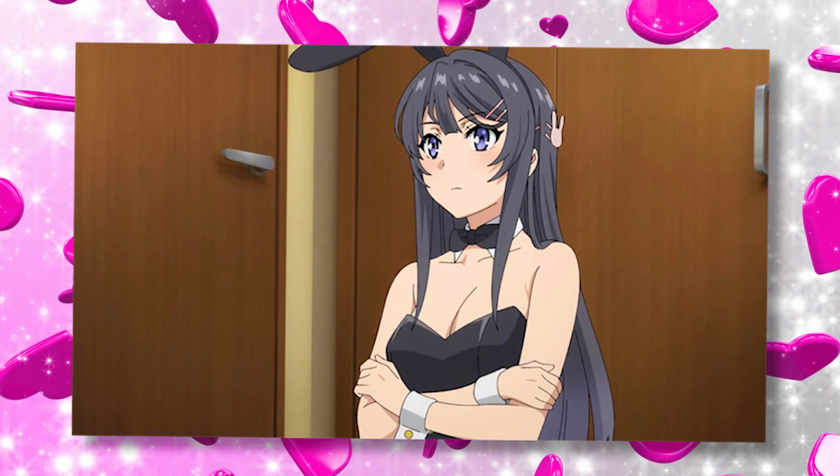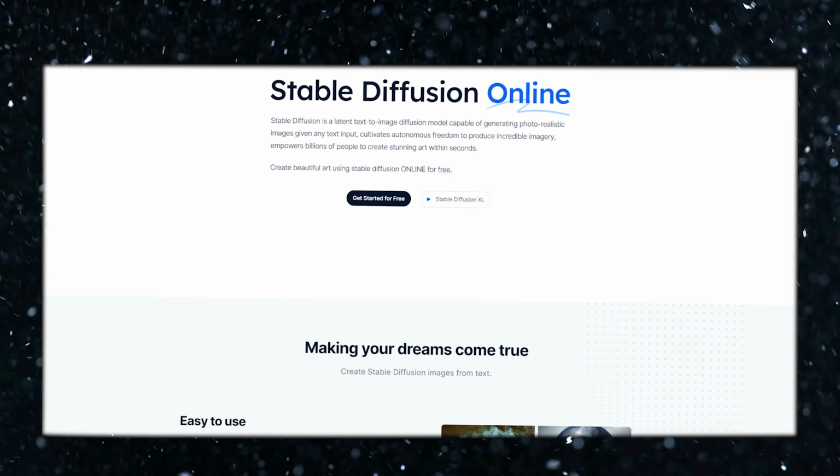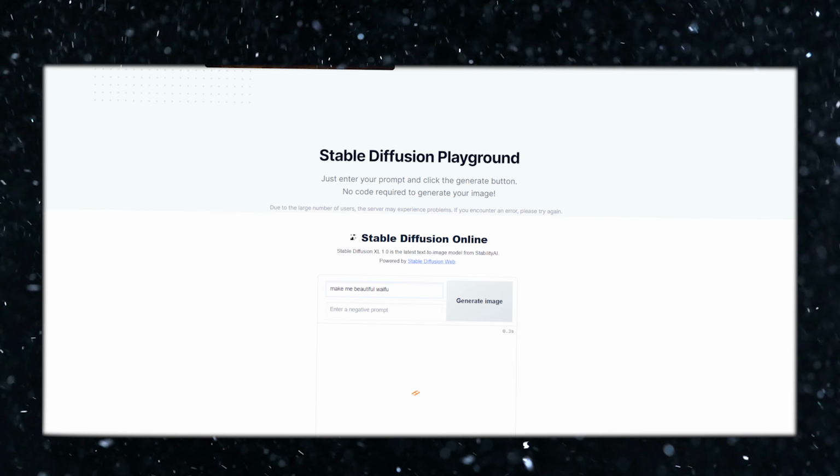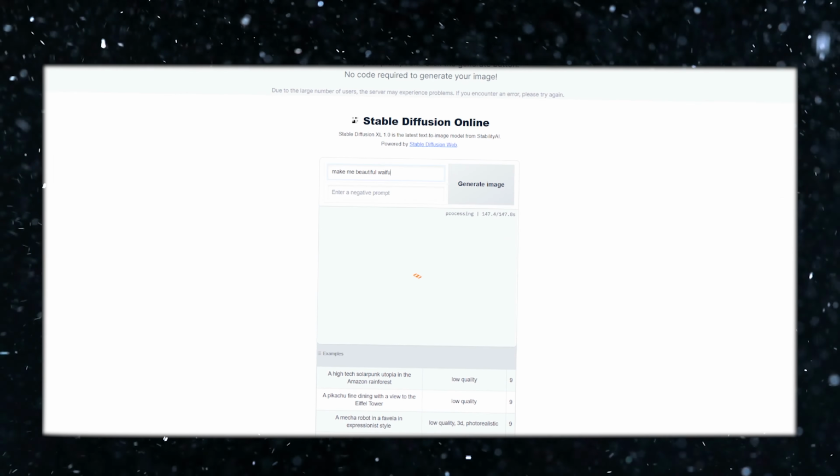So, to make this work, we need something called Stable Diffusion. It's an algorithm that can turn text into generated images. It's like an artist that does whatever you want without judging you or asking unnecessary questions such as,